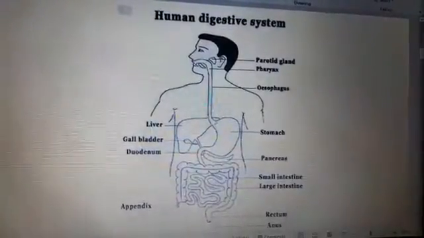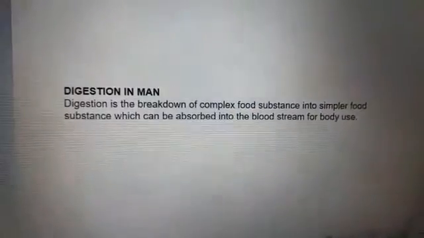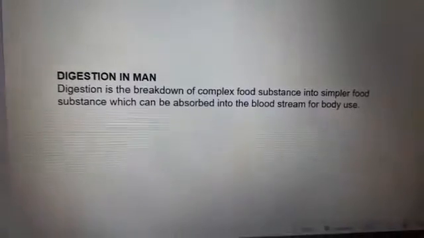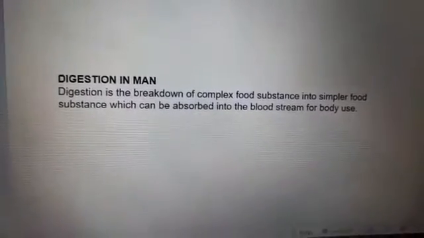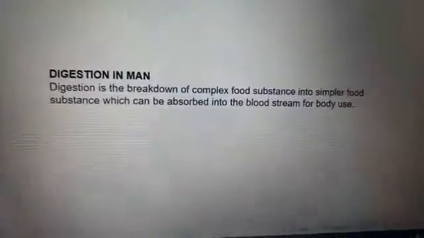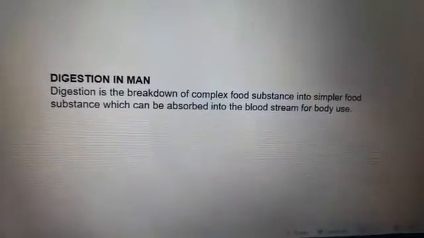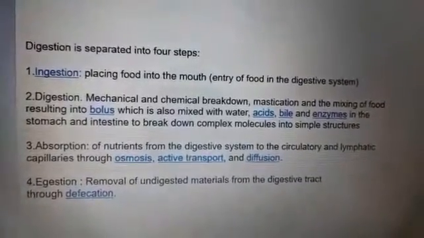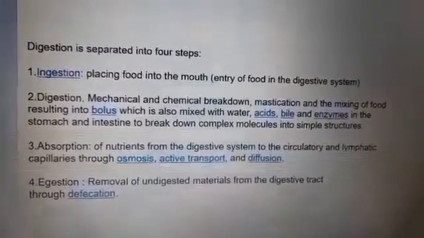Today in O1 and O2 class of biology, I have discussed the human digestive system. First, I explained to the students the meaning of digestion. Digestion is the breakdown of complex food substances into simpler food substances which can be absorbed into the bloodstream for body use. Then I explained the steps involved in the process of digestion.